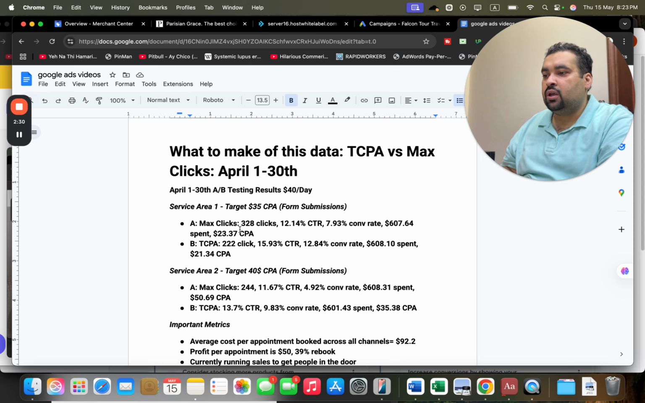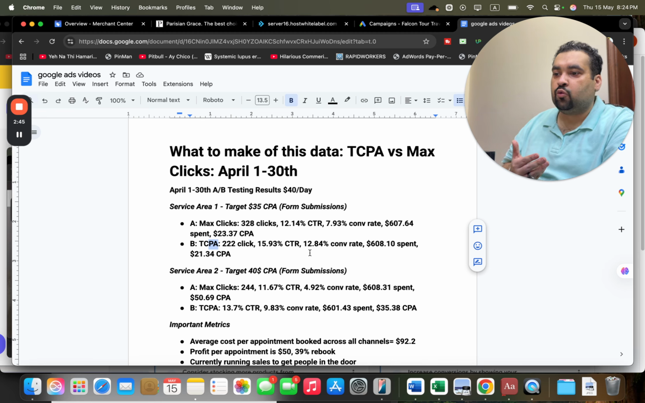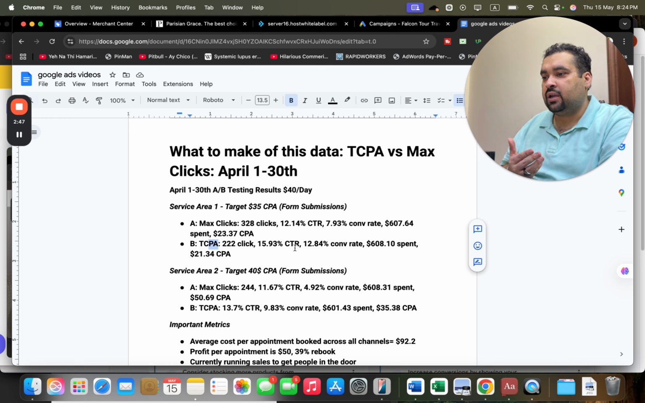Another campaign, the TCPA target CPA campaign, got 222 clicks with 15.93 CTR, which is higher than the above maximum clicks, 12.84% conversion rate, $608 spent and $21.34 CPA. Now if you see the data over here, it clearly shows that option A is expensive and option B with target CPA is cheaper. Now another strategy which I'm going to show you over here.